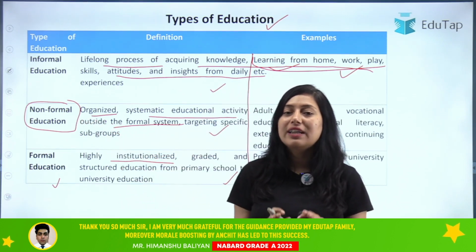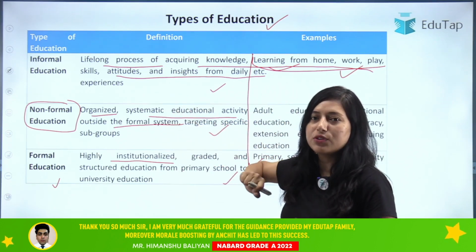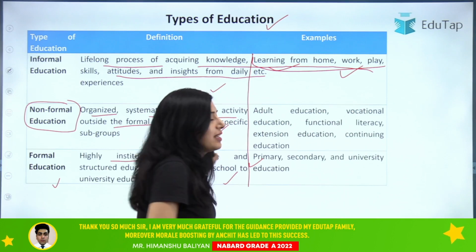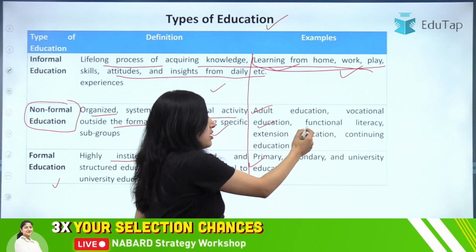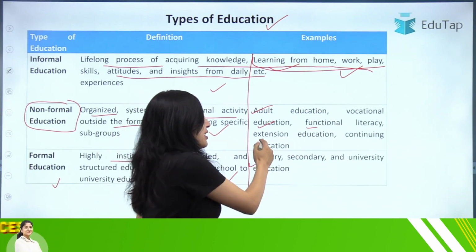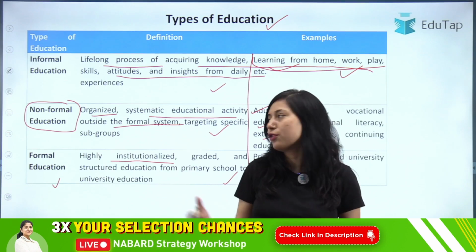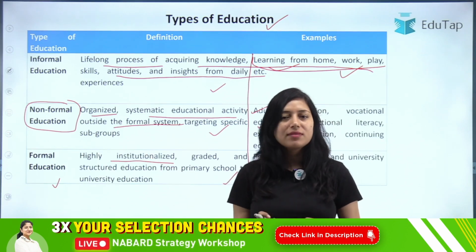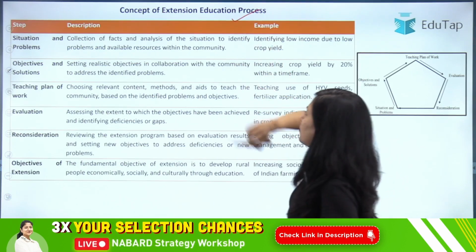Clear? So I think now it is clear what the difference is between informal, formal and non-formal education. Examples of non-formal education can be adult education, vocational education, functional literacy, extension education, and so on. Now let's move on to the concepts of extension education processes.